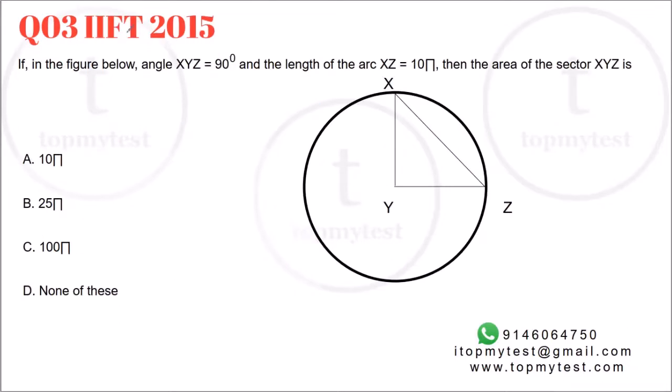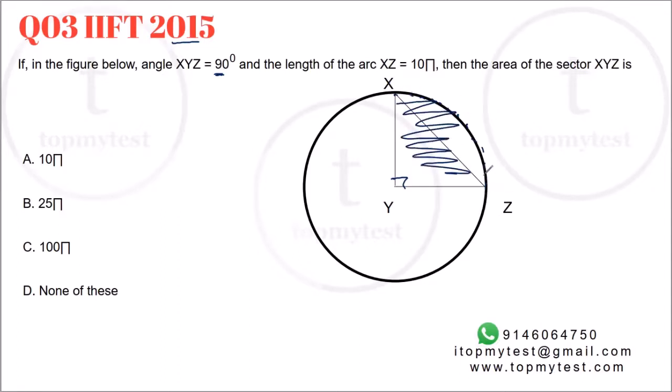The third question is from IIFT 2015. It's a direct application of the difference between an arc, sector, segment, etc. Let's see what this is. In the figure below, angle XYZ is 90 degrees. The length of the arc XZ equals 10 pi. What is the area of the sector XYZ? So the full area is what you need to find out.